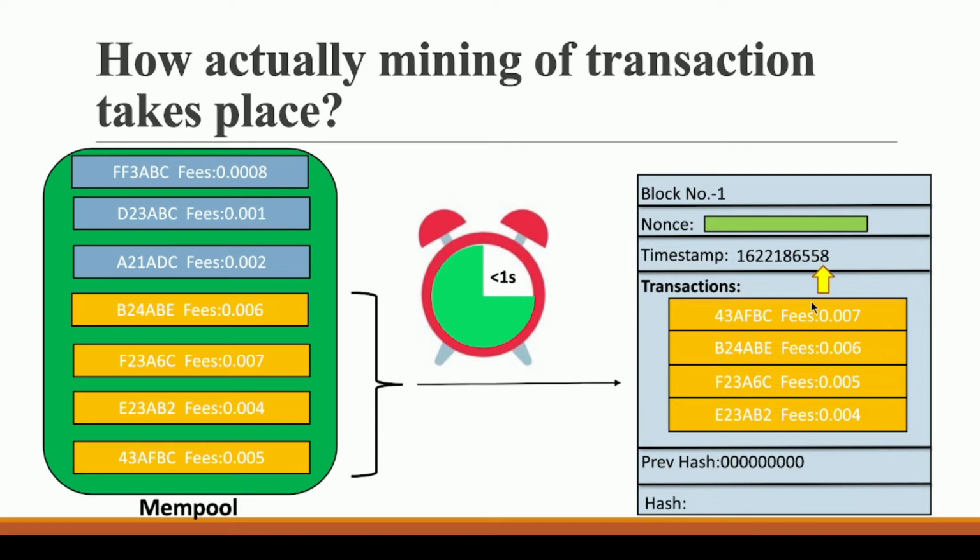Now what will the miner do in this case? Because nonces are exhausted, he cannot depend upon the timestamp. He can only do one thing, and that thing is transactions. He can change the transactions given in this block. And how will he do that?